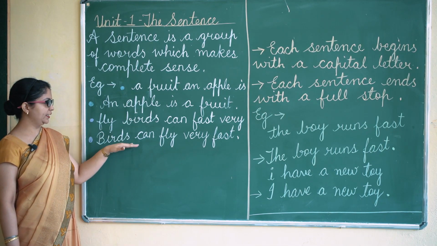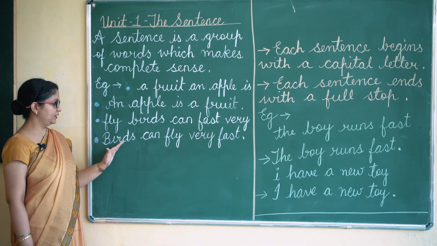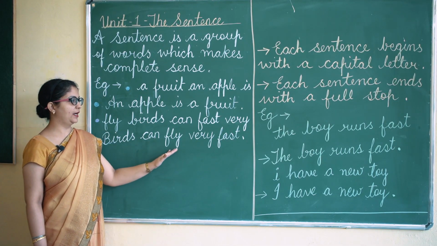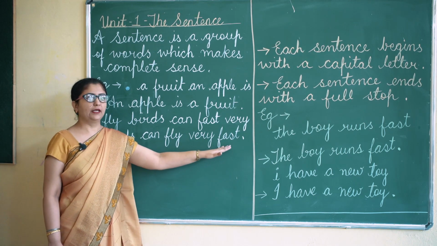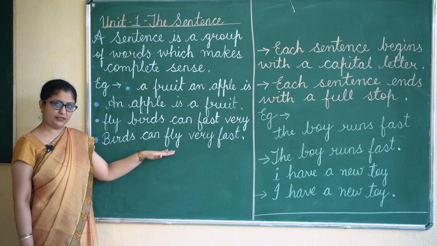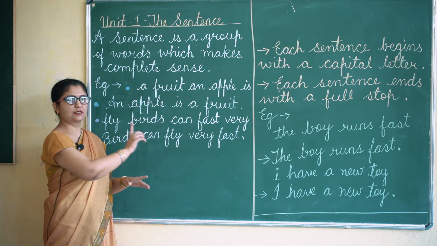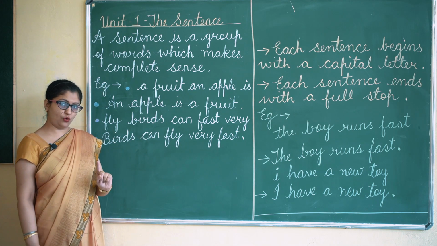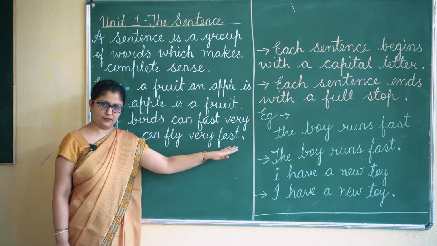Now if we arrange it properly, it will be: birds can fly very fast. Now when we read this, it makes complete sense. Birds can fly very fast. It makes sense, so we can call this a sentence.